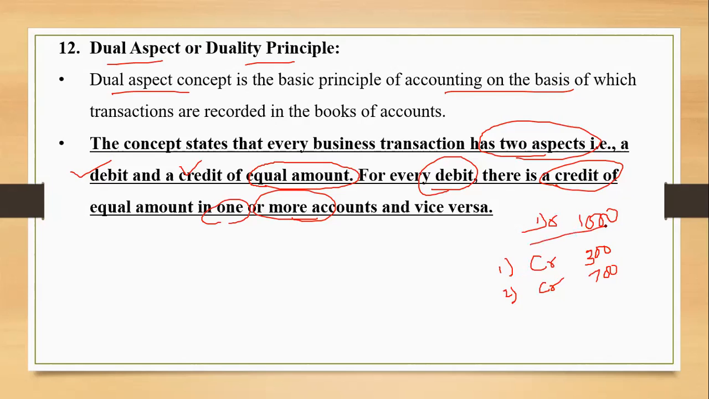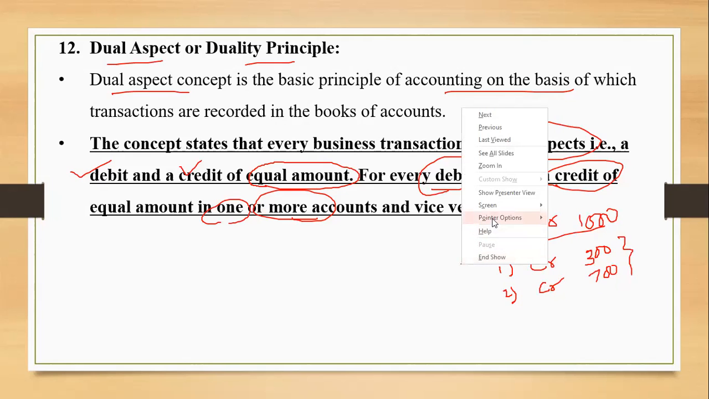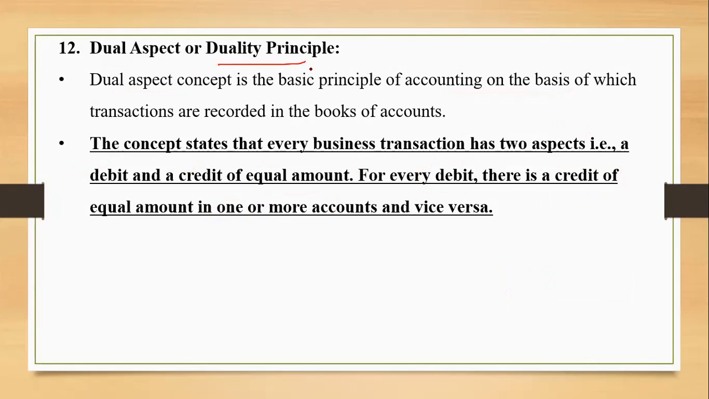So if I have debited 1,000, I need to ensure that I credit 1,000 rupees, whether it is one account or more than one account, or even vice versa. Vice versa में ये होगा कि credit में एक account है 1,000, the debit में दो account हो सकते हैं, दो से तीन भी हो सकते हैं. That doesn't matter. But we need to ensure that whatever the amount has been debited, the same amount has to be credited as per duality principle.